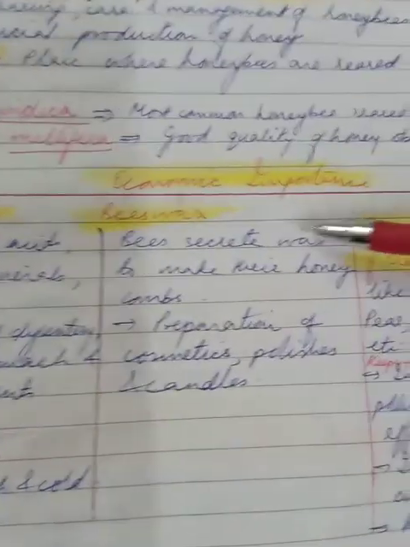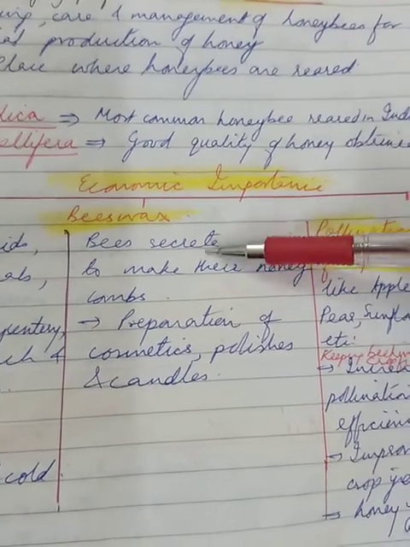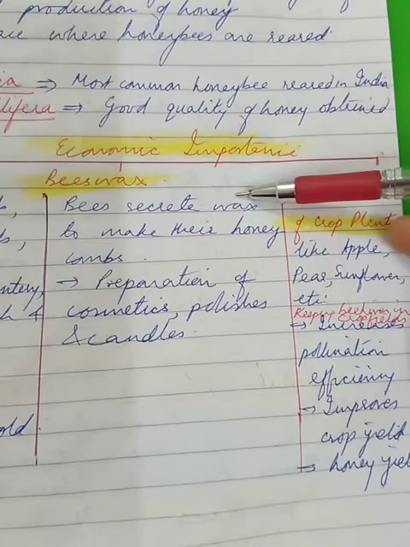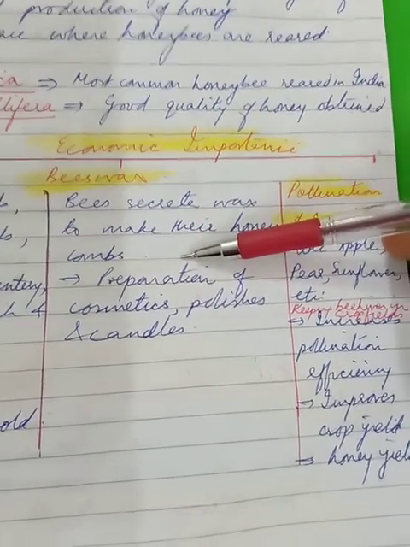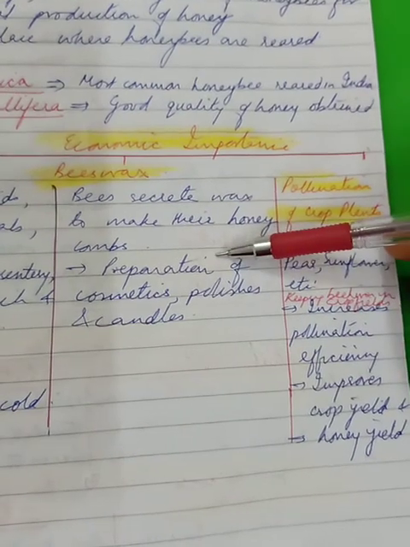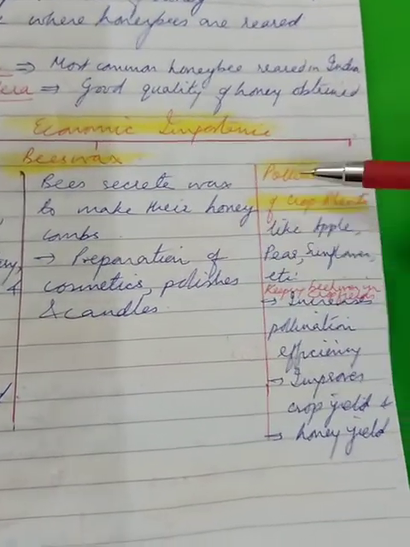The second is beeswax. Beeswax, what is beeswax? It's a wax that is secreted by the bees. And when do they secrete this? While making their honeycombs. Alright? This is used in the preparation of cosmetics, polishes, and various types of candles.